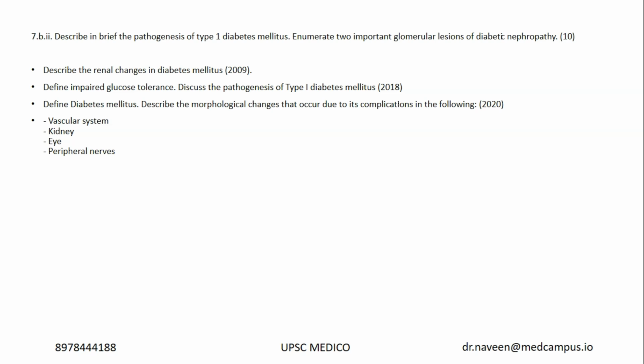Now you have 7B2, describe in brief the pathogenesis of type 1 diabetes mellitus. Yes, it's a repeat. It's from 2009, 2018 and 2020 also. And what are the 2 important glomerular lesions of diabetic nephropathy? It's a straightforward question from our subject wise test series. Kimmelstiel-Wilson nodule is the characteristic lesion of diabetic nephropathy.